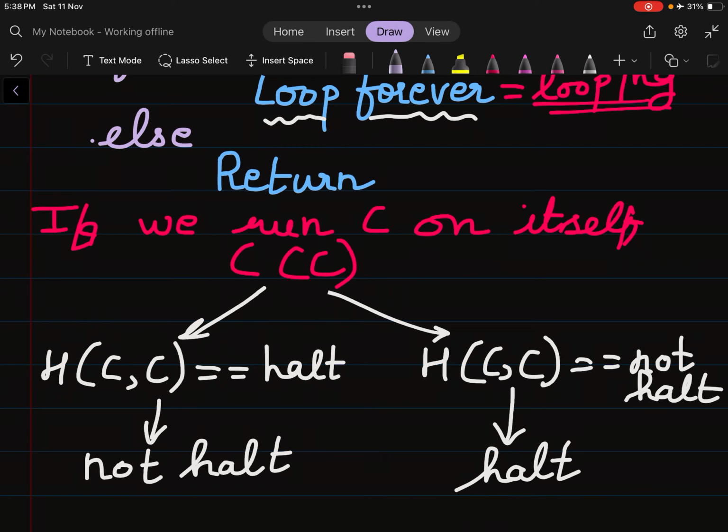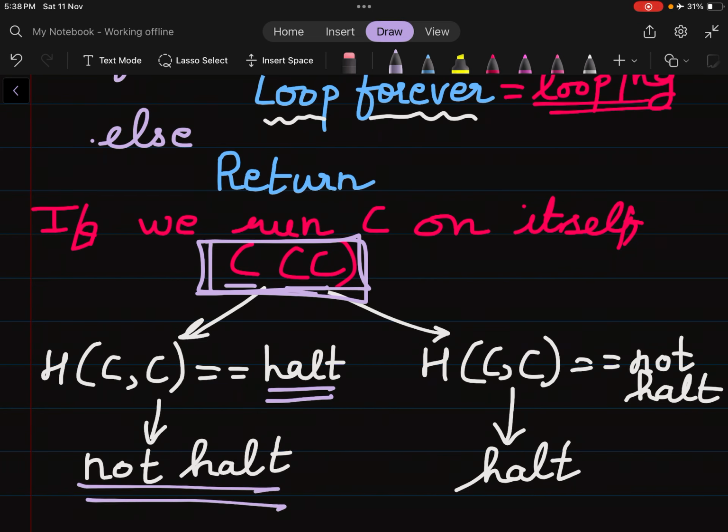So what are we saying? We are saying that if C runs on itself, then H is telling you that it is halting. But what is the program actually telling you? C is telling you it is not halting. Similarly here, H is telling you it is not halting, but C is telling you that it will halt. So you are contradicting the statement. That means there is no such machine H. Your assumption of H is wrong.